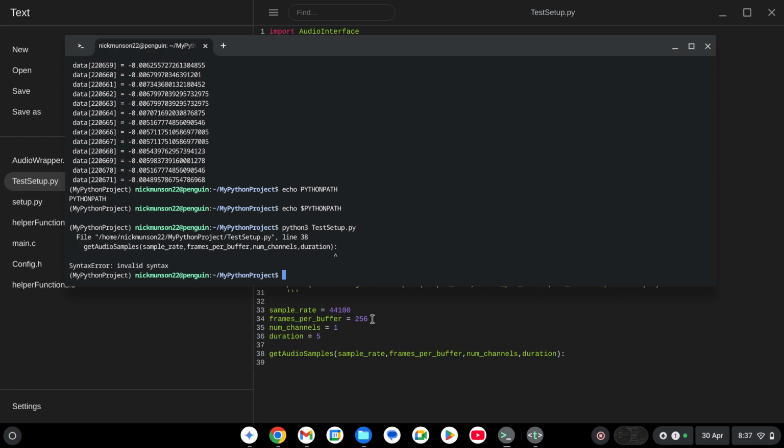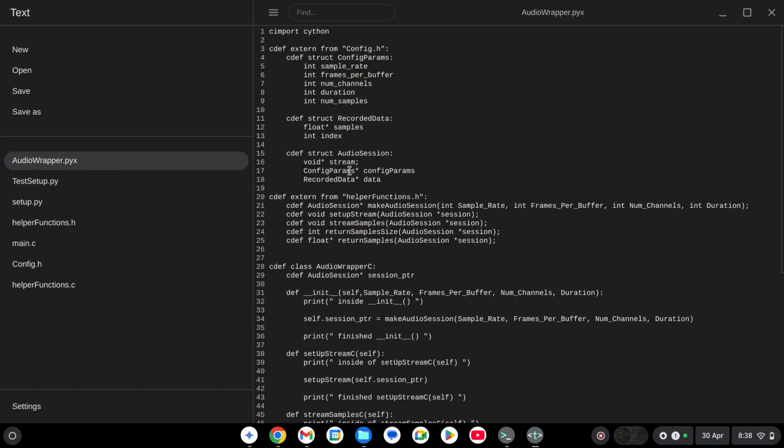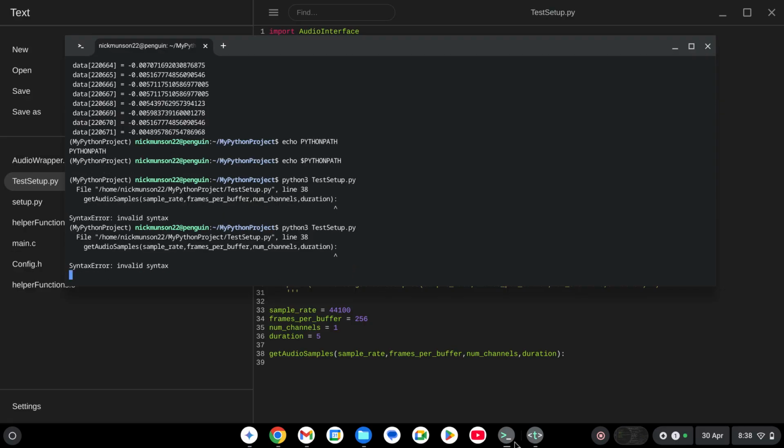Invalid syntax. What is invalid about this? Let me look at this for inspiration. cdef. All right, let me just figure out how to do syntax in Python for a function.